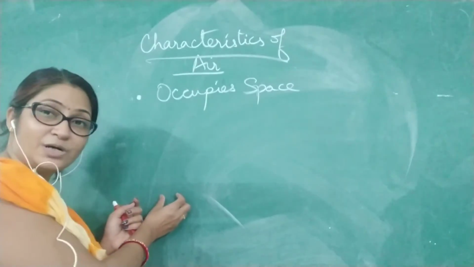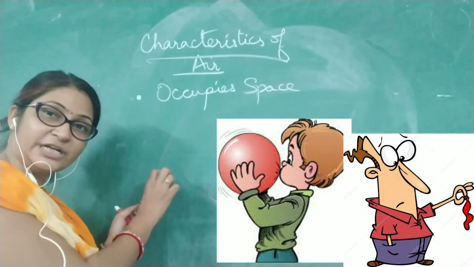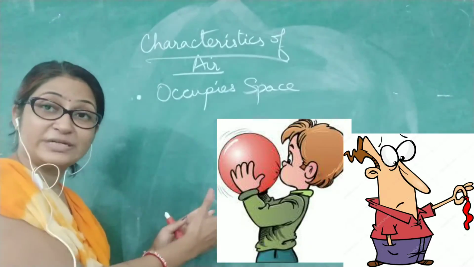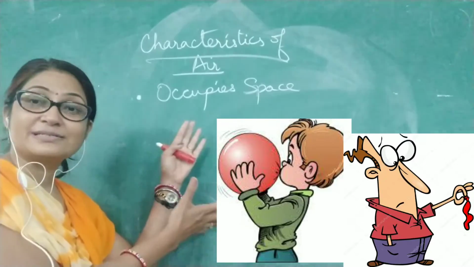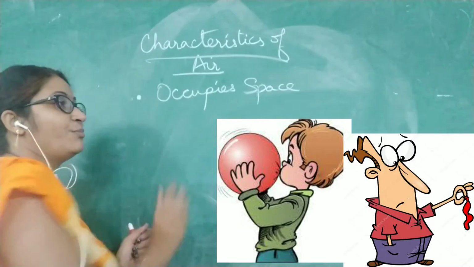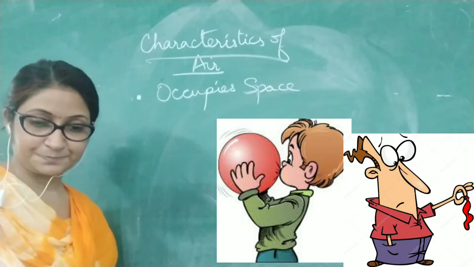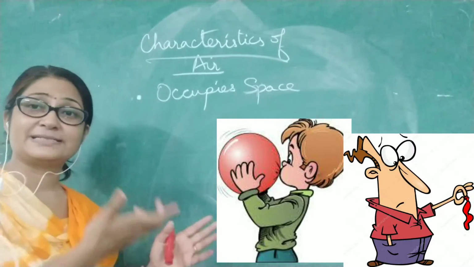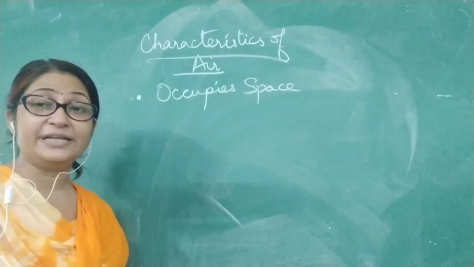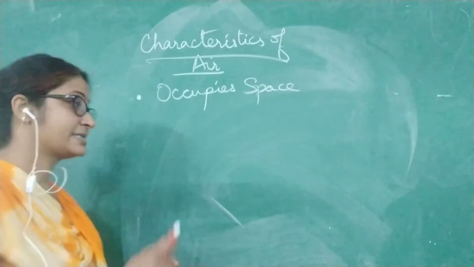When it was without air, it was small. As it has been filled with air, you can see it has grown into a size. It has taken some size, which shows that air occupies space. So this is a very simple example of this characteristic by which we can identify that air occupies space.